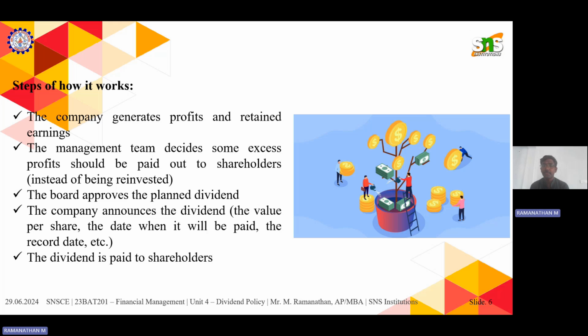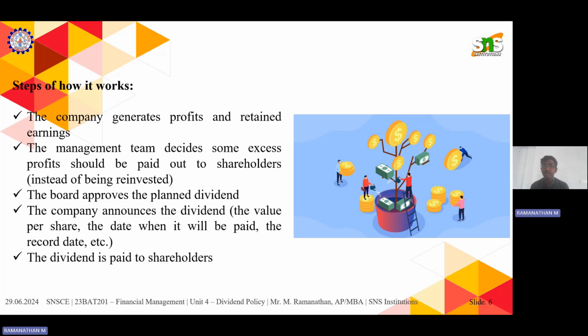If they decide to give the dividend, they divide the profit based on the number of shares and give it to the shareholders.